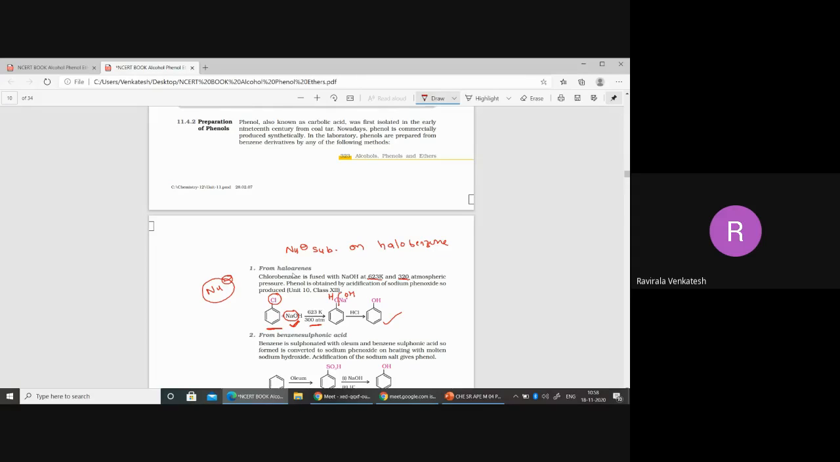Okay. From haloarenes, chlorobenzene is fused with sodium hydroxide, isn't it? At what temperature? 623 Kelvin, 300 atmosphere pressure. Phenol is obtained. In the middle, what do we get here? Sodium phenoxide. This is called sodium phenoxide. You need to practice this reaction a little.